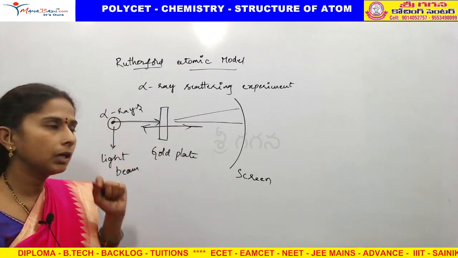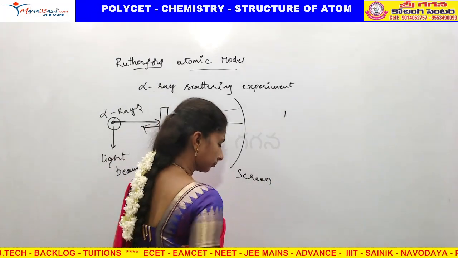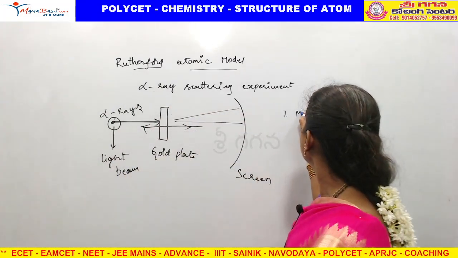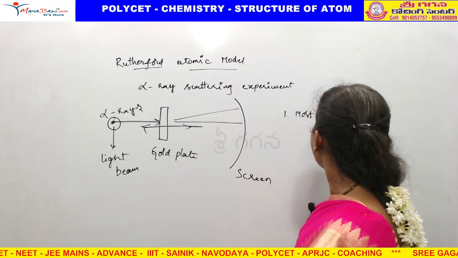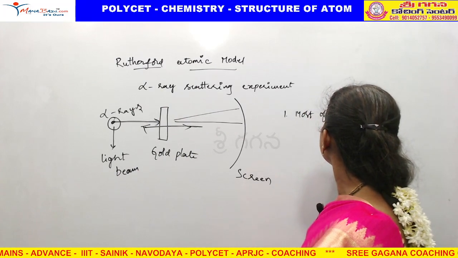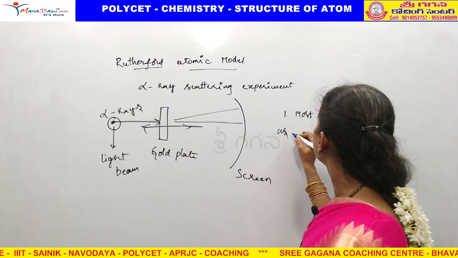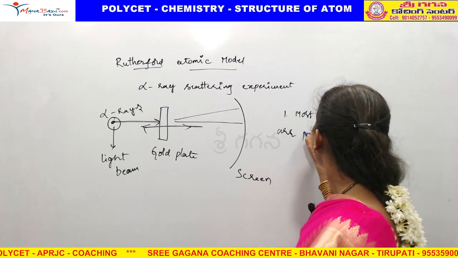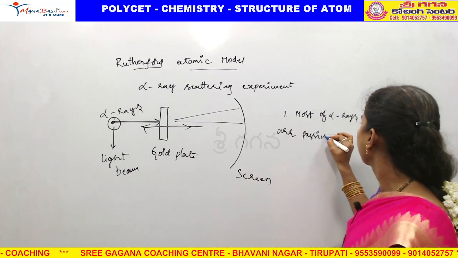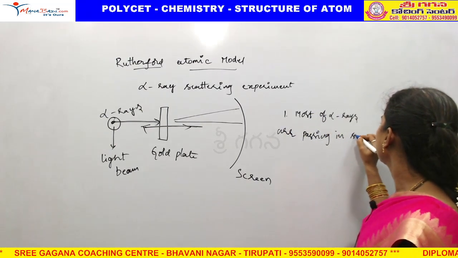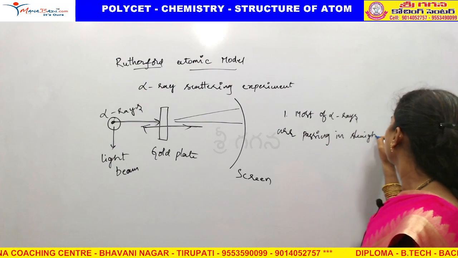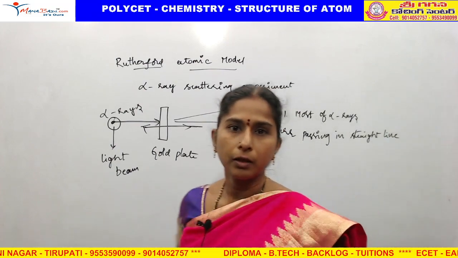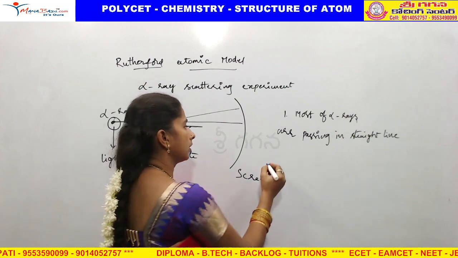He observed 3 points. Number one, most of the alpha rays are passing in a straight line.